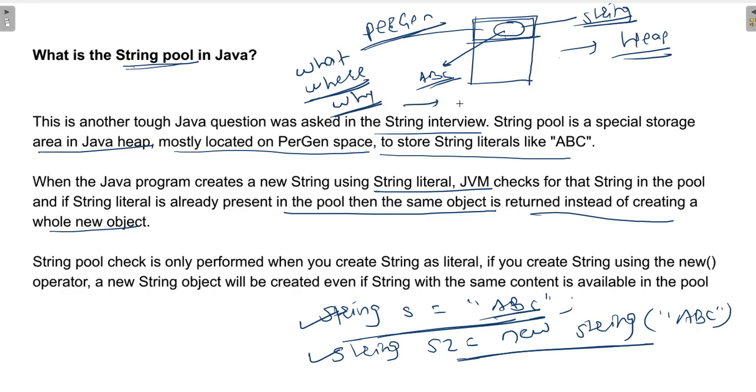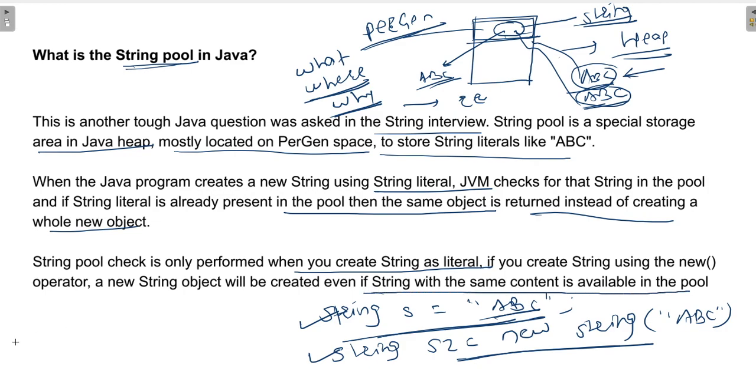So why is it used? Because of reusability. When someone creates ABC, we store it in the string pool. When another person creates the ABC string using a literal, we check whether it is present in the string pool. If it is present, we return a reference to the already present object instead of creating a new one. The string pool check is only performed when you create a string as a literal. If you create a string using the new operator, a new object will be created even if a string with the same content is available in the pool.